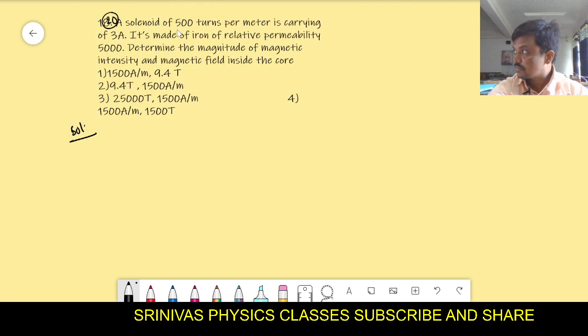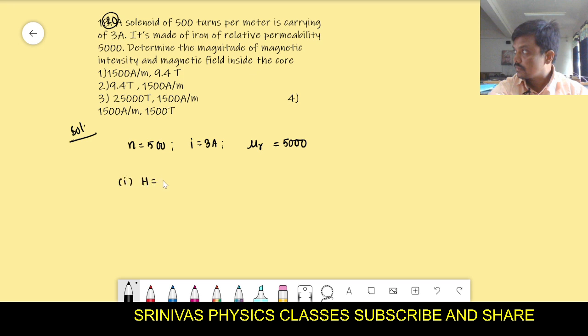A solenoid has 500 turns per meter. Small n is 500 and the solenoid carries a current of 3 amperes. It is made up of iron. Relative permeability is 5000. Determine the magnetic intensity and magnetic field.